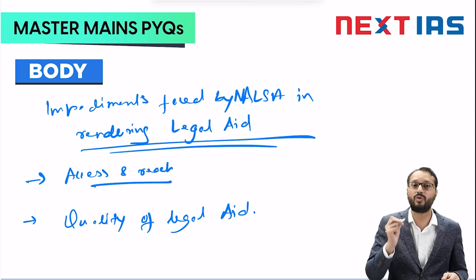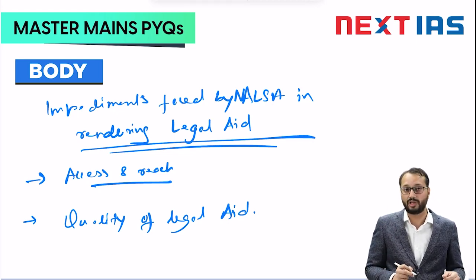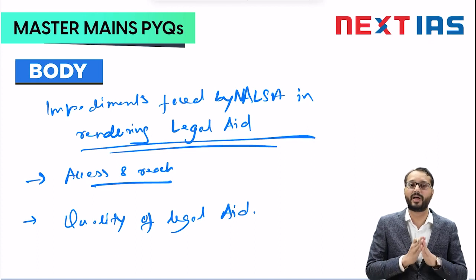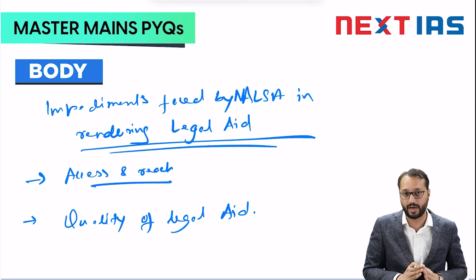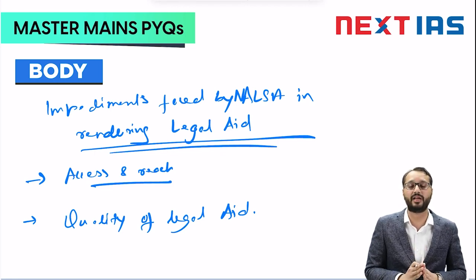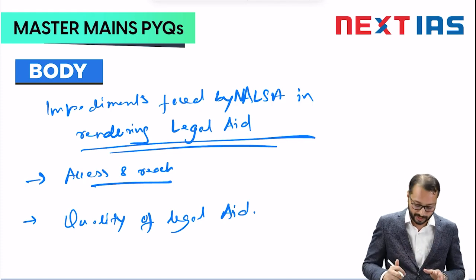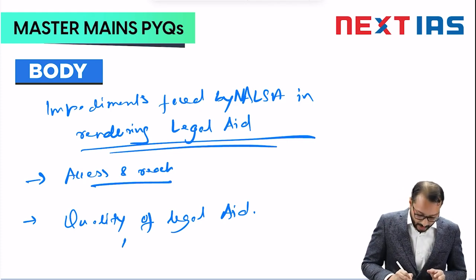So as far as the quality of legal aid goes, it is perhaps one of the biggest hindrances in access to justice in India, right? So the quality of legal aid is problematic under NALSA because of 2 reasons. The first reason is competency of lawyers.